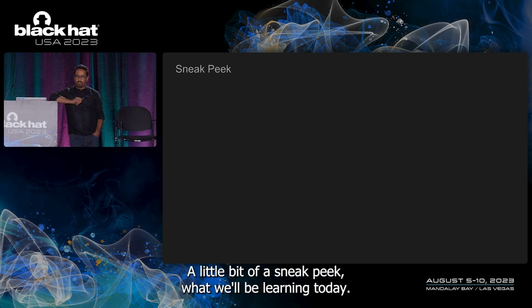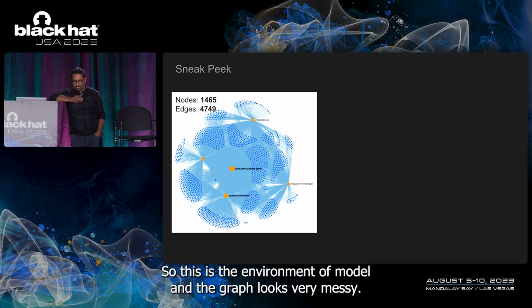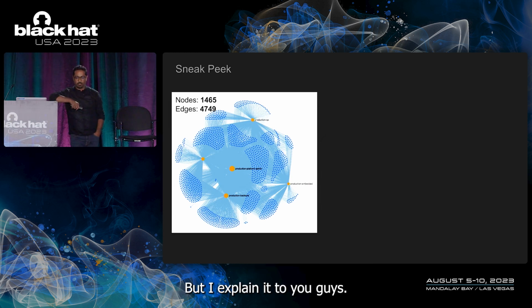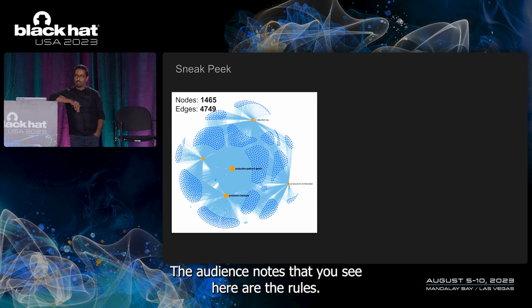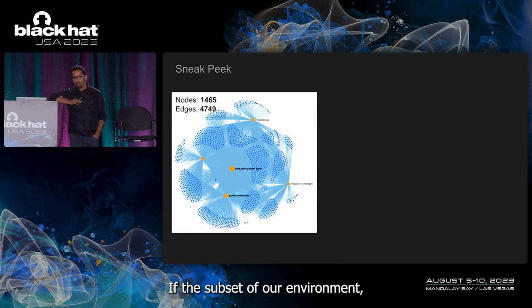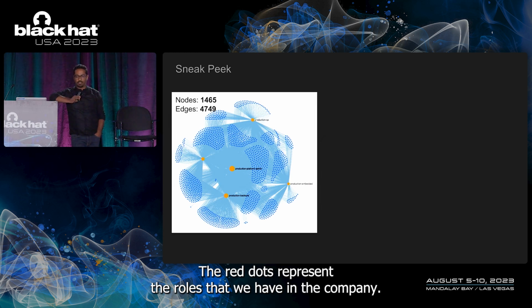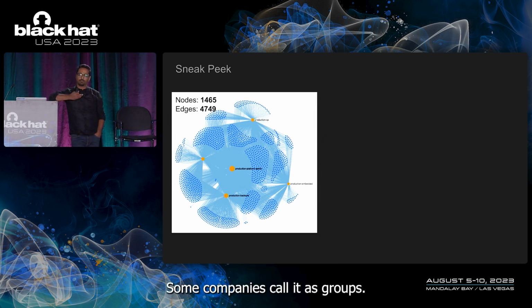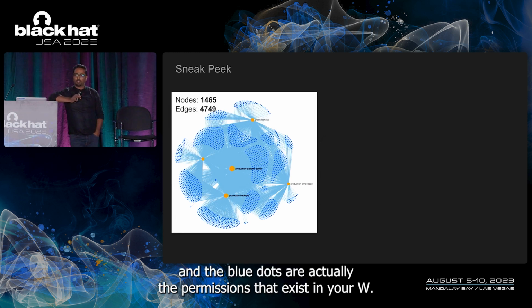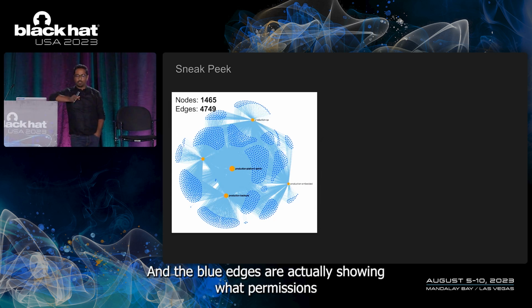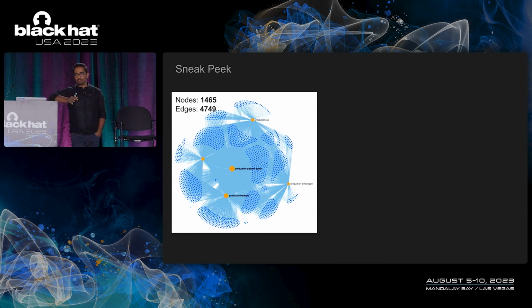A little bit of a sneak peek at what we'll be learning today. This is the environment of Motive, and the graph looks very messy, but I'll explain it. The orange dots that you see here are the roles. It's a subset of our environment. We have taken 5 roles to explain the content of this presentation. The red dots represent the roles that we have in the company. Some companies call them groups, some companies call them roles. And the blue dots are the permissions that exist in AWS in our environment. And the blue edges show what permissions are assigned to what roles.